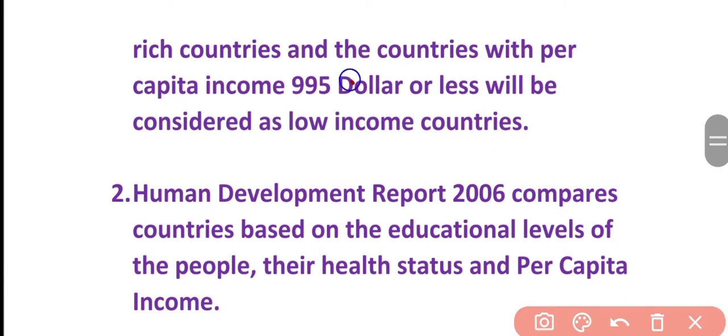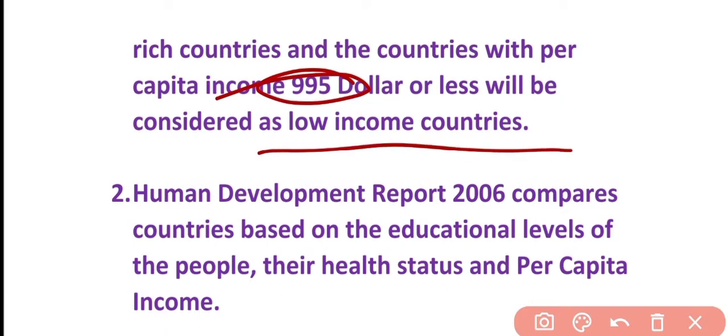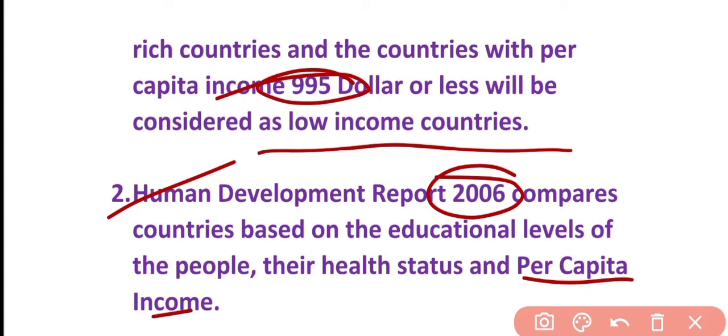But the countries having per capita income of $995 or less will be considered low income countries. So this was given by the World Bank. Another criterion was given by the Human Development Report. According to this report, it compares the countries not only on the basis of per capita income, but also according to the educational levels of people and health status, right?